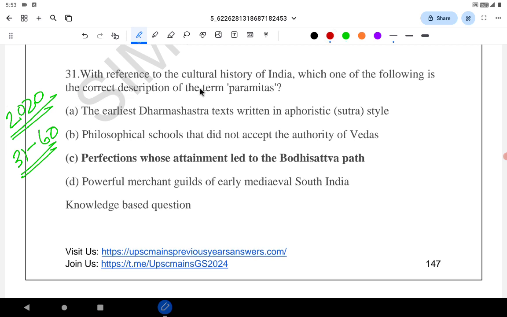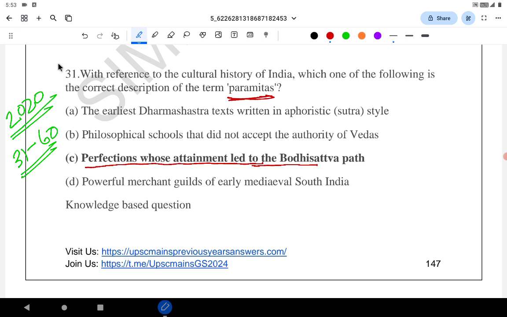With reference to the cultural history of India, which one of the following is the correct description of the term paramitas? The correct answer is the perfections whose attainment led to the bodhisattva path.